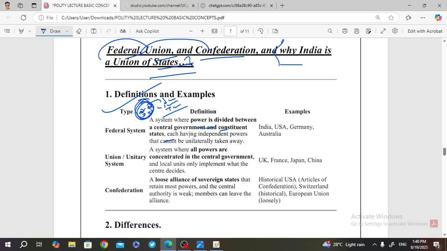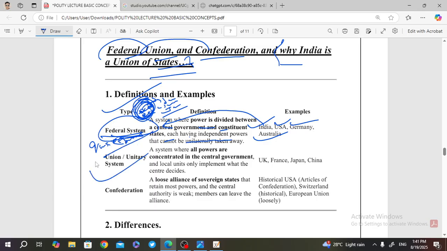Each of the islands has its own independent powers, and these powers cannot be unilaterally taken away by the center. The center has some powers like defense, currency and trade regulation. The federal system of government is generally exercised in India, USA, Germany and Australia. See, if India is following the federal system, then why do we call India a unitary system, or why do we say India is not a clear-cut federal system? We are going to discuss it later. Why India is not a rigid federal system and why India is quasi-federal. India is a quasi-federal country. Why I can say that, we are discussing later.